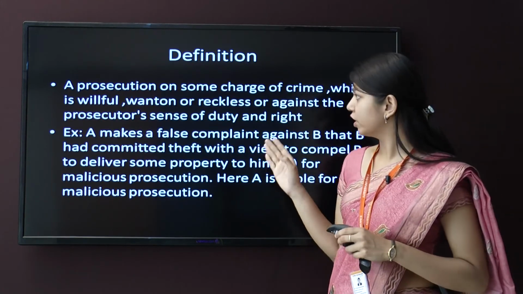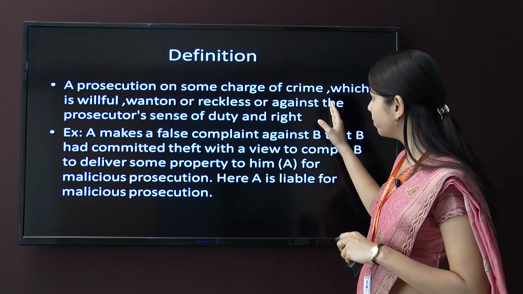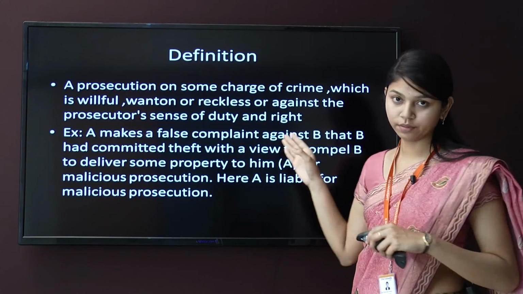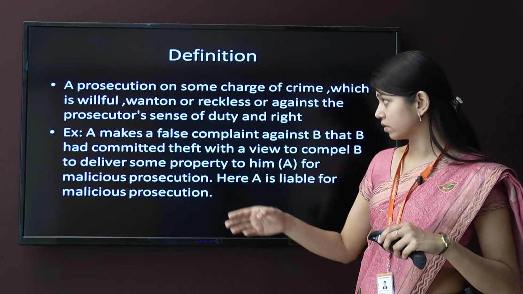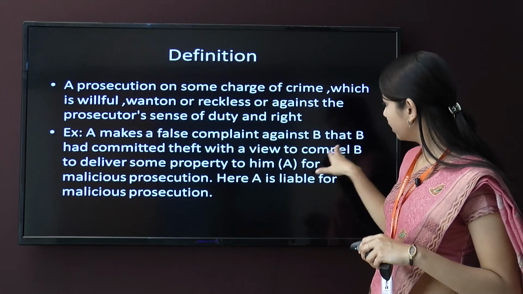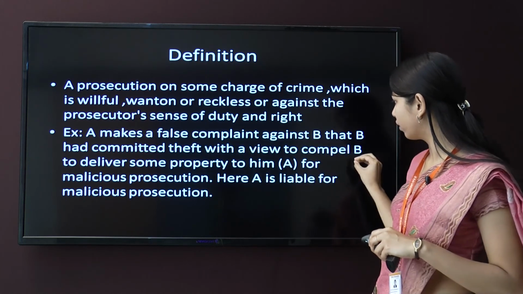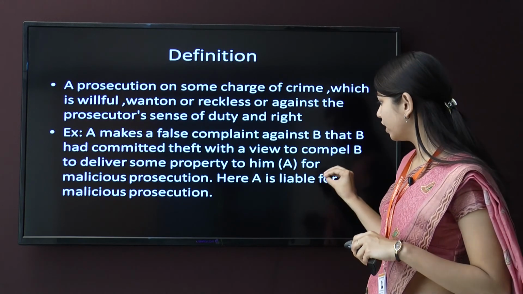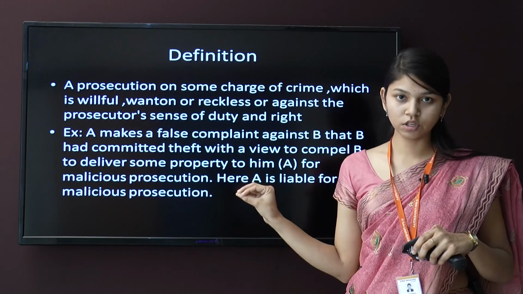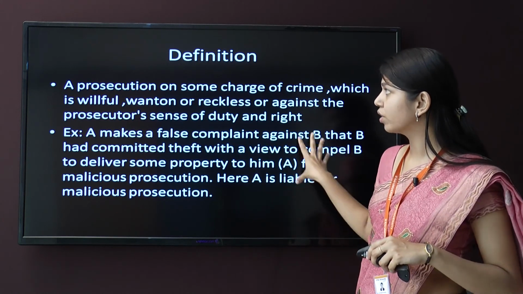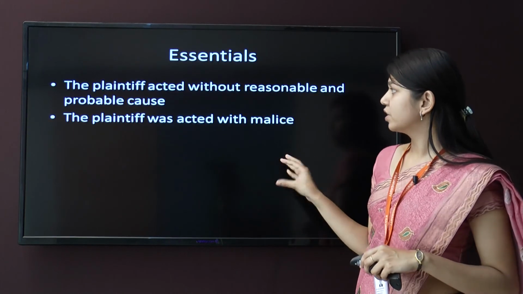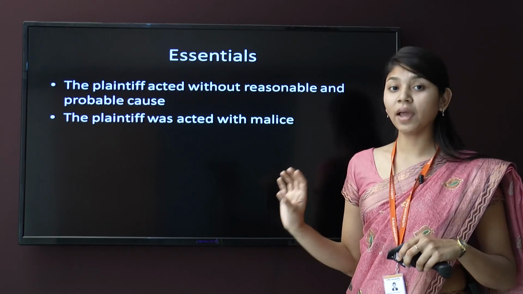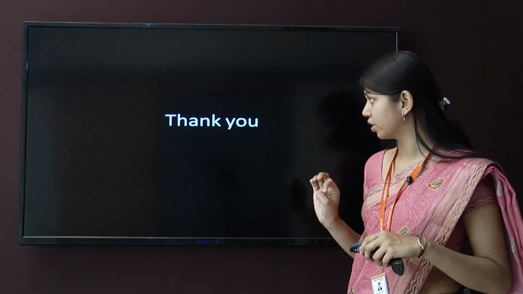Now we are going to see the definition. A prosecution on some charge of a crime which is willful, wanton or reckless or against the prosecutor's sense of duty and right. As I have explained with the examples: A makes a false complaint against B that B had committed theft, with a view to compel B to deliver some property to A. This is liable for malicious prosecution. Hope this example makes this concept clear. Essentials: the plaintiff acted without reasonable and probable cause, and the plaintiff acted with malice. Malice is very much important in malicious prosecution. Thank you.